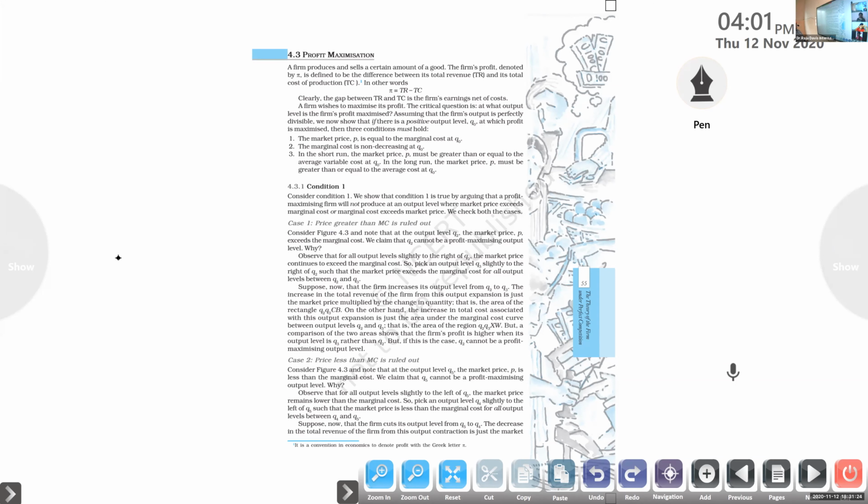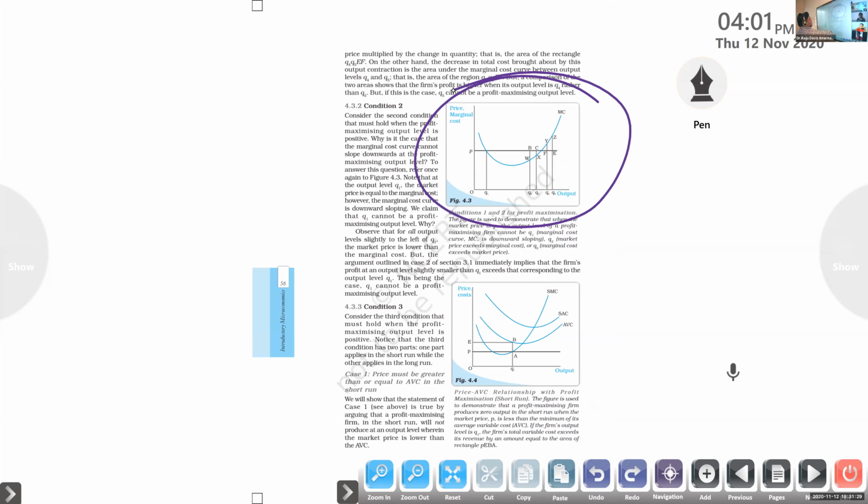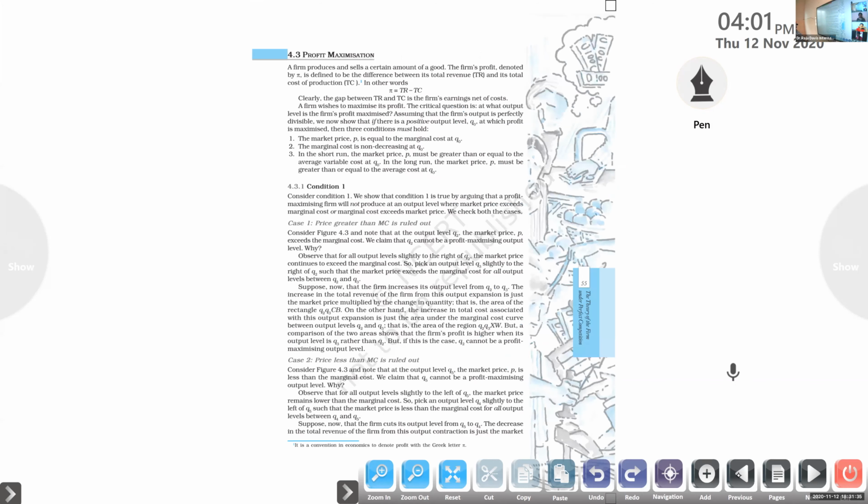Consider figure number 4.3. This is the one for you people, we will discuss this one. Note that at the output level Q2, the market price P exceeds the marginal cost. We claim that Q2 cannot be a profit maximizing output level.